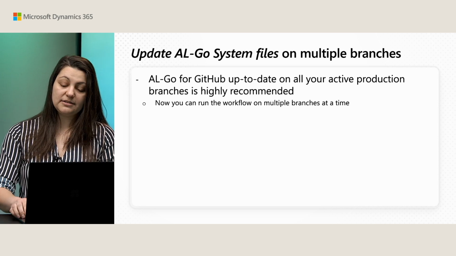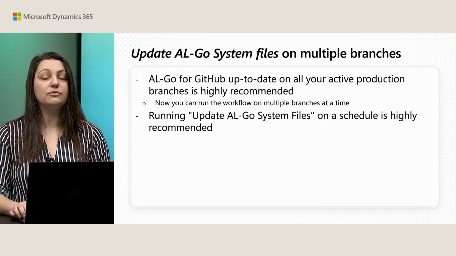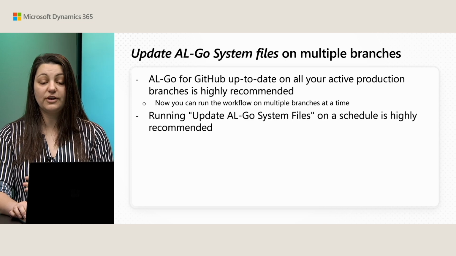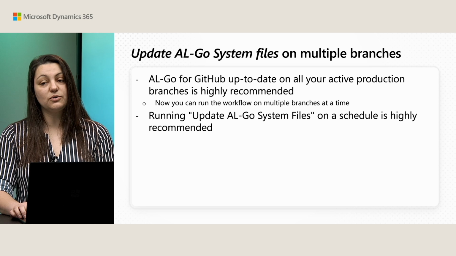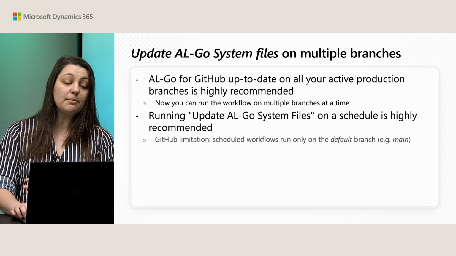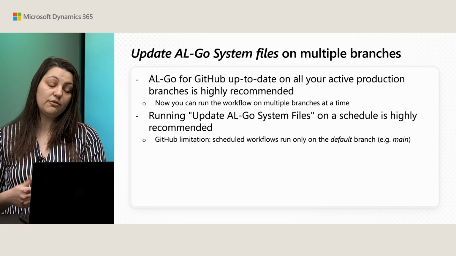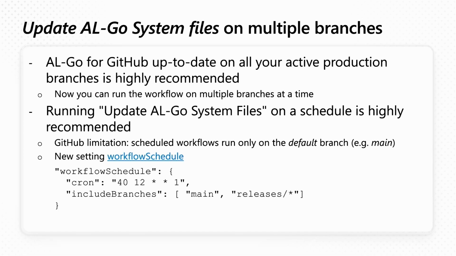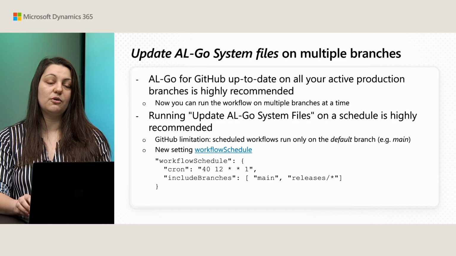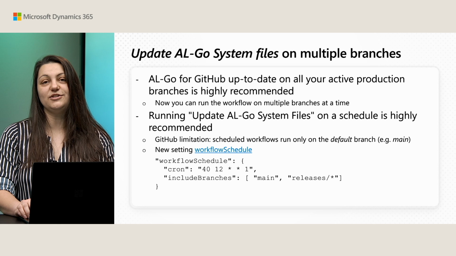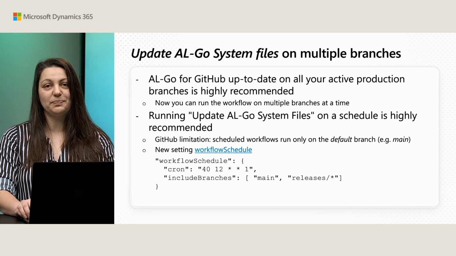What we also recommend is to run AL-Go or update AL-Go system files on a schedule. We also acknowledge that there is a limitation on GitHub that doesn't allow you to do that for multiple branches that are not the default branch. So that's why we added a new setting called Workflow Schedule, where you can define your cron schedule as well as a list of branches to include when running the workflow.